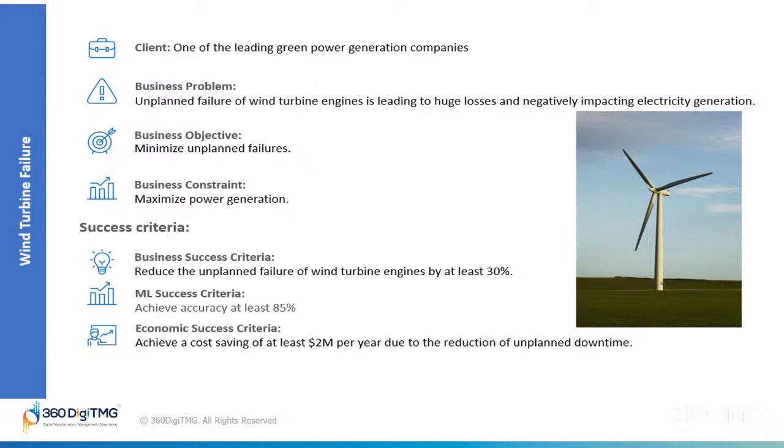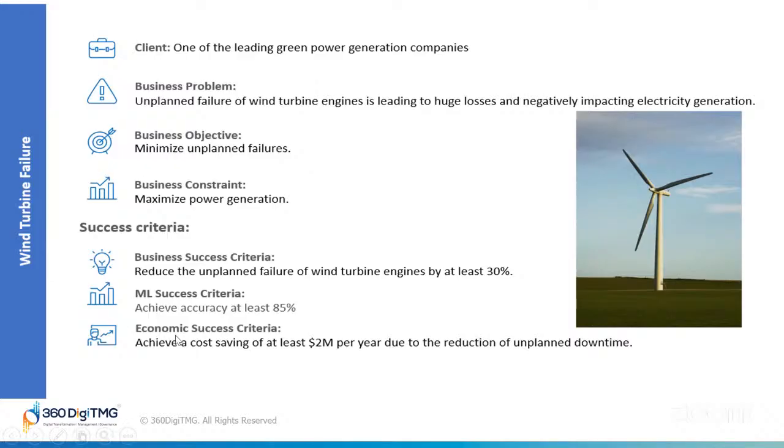We want our machine learning system to be right at least 85% of the time. So if we use it to check 100 turbines, it should correctly predict whether a failure will happen or not for at least 85 of them. This is important because if our predictions aren't accurate, the company might end up fixing turbines that don't need fixing or missing ones that are about to break.